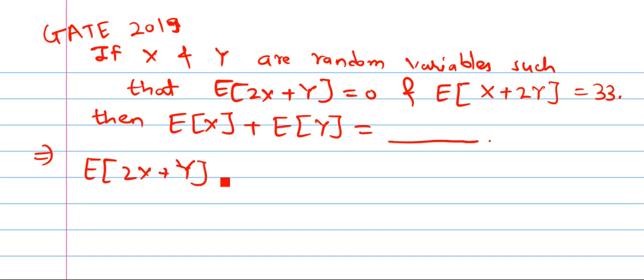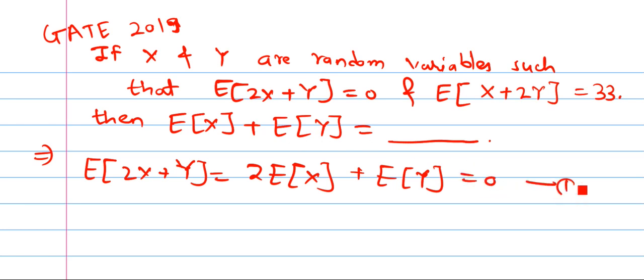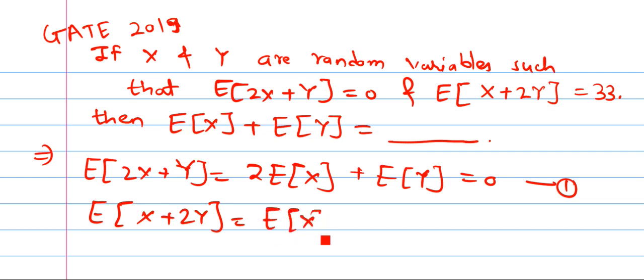So by property this is 2 E of x plus E of y equal to 0. So this is equation number 1. Second equation is E of x plus 2y equal to 33. That means E of x plus 2 times E of y equal to 33. This is equation number 2.